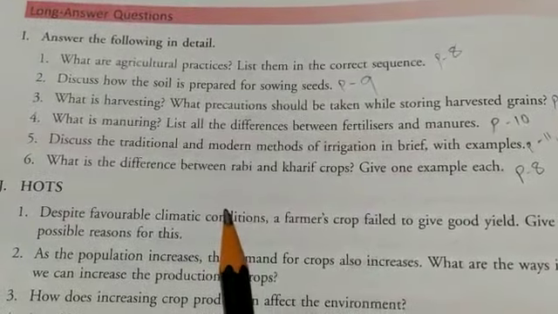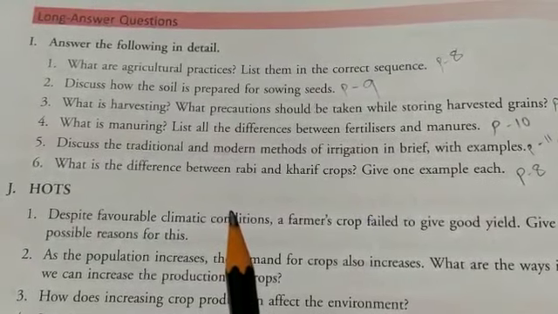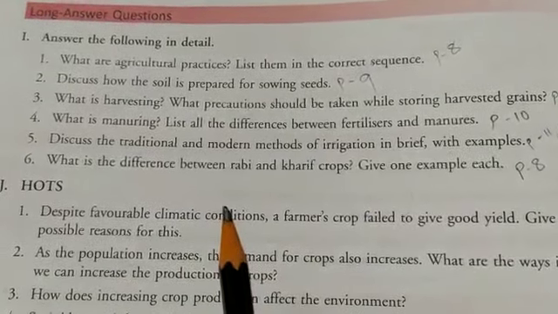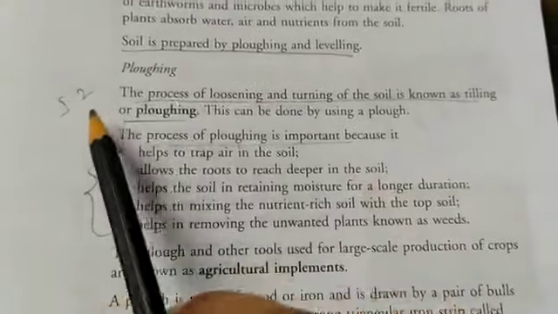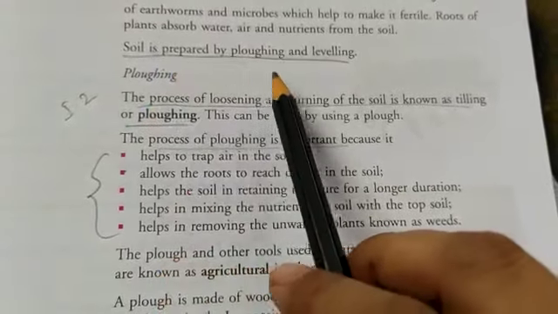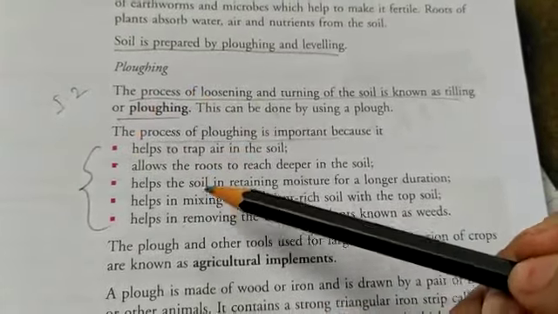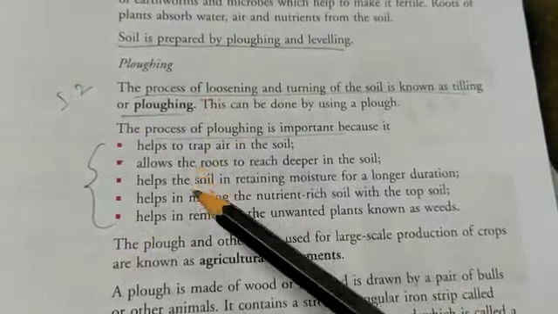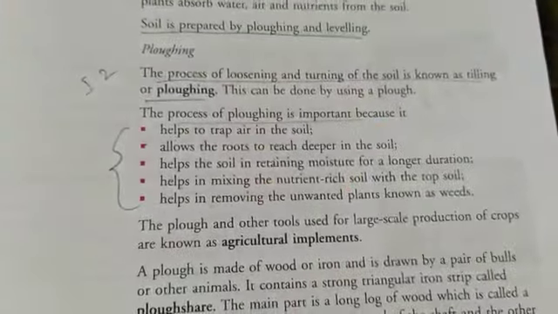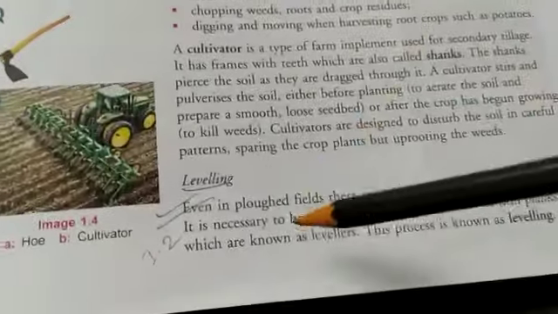Number 2, discuss how the soil is prepared for sowing seeds. We will go to page number 9. Number 2, soil is prepared by ploughing and leveling. First of all, we will explain a few points about ploughing. This many points you can write, or anything if you want you can add from here also. After that you will write for the leveling.